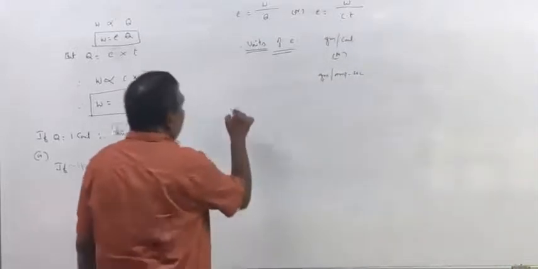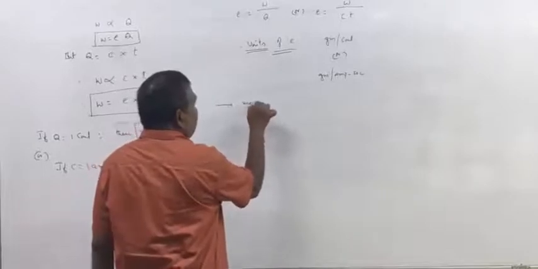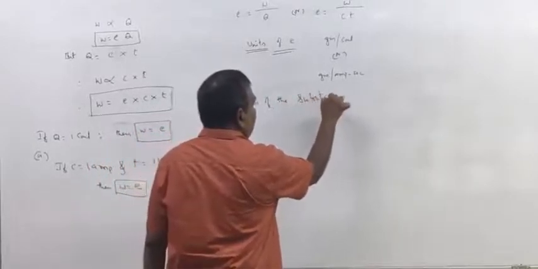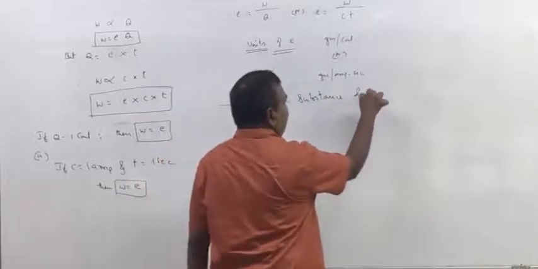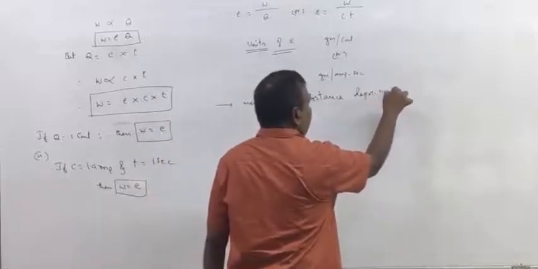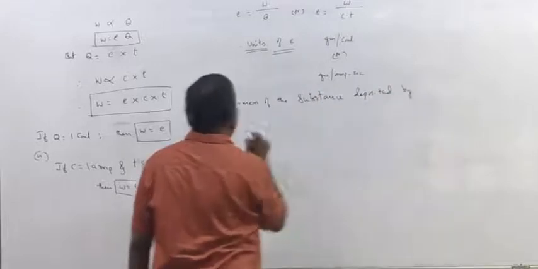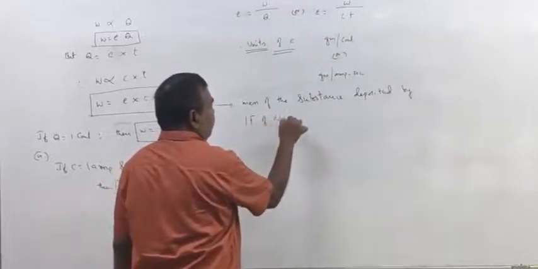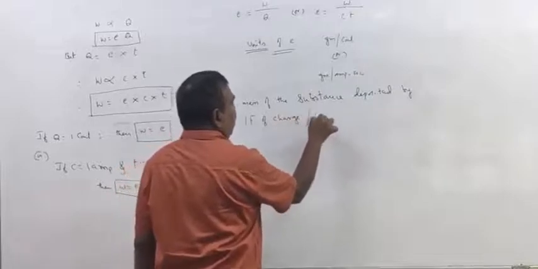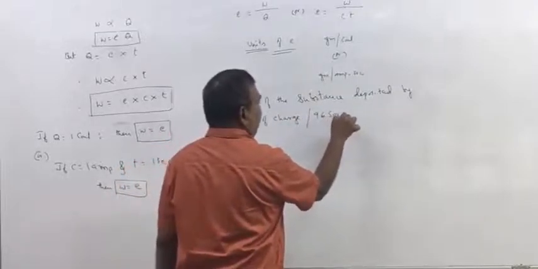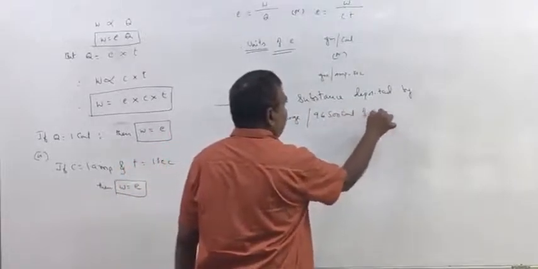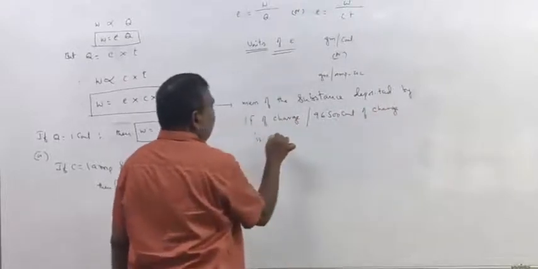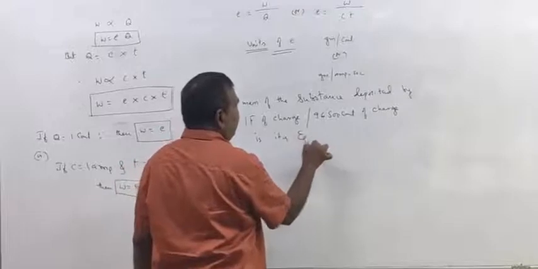Now, the mass of the substance deposited by 1 Faraday of charge, or 96,500 coulombs of charge, is its equivalent weight.